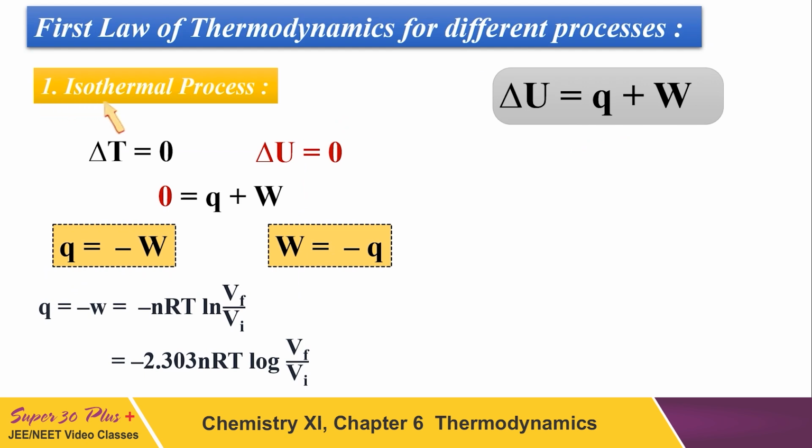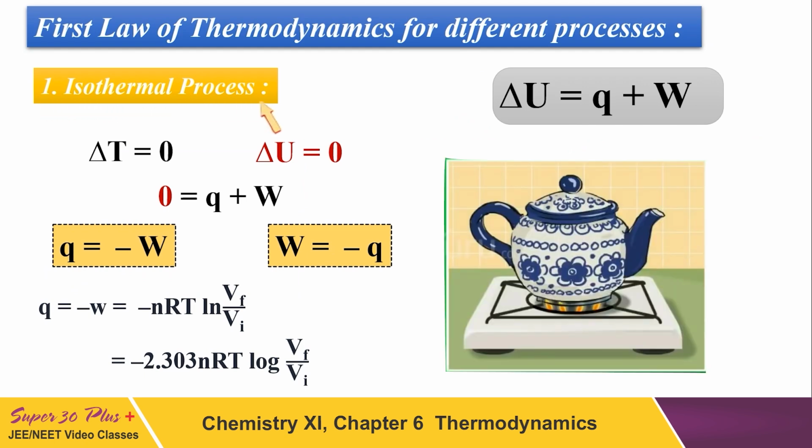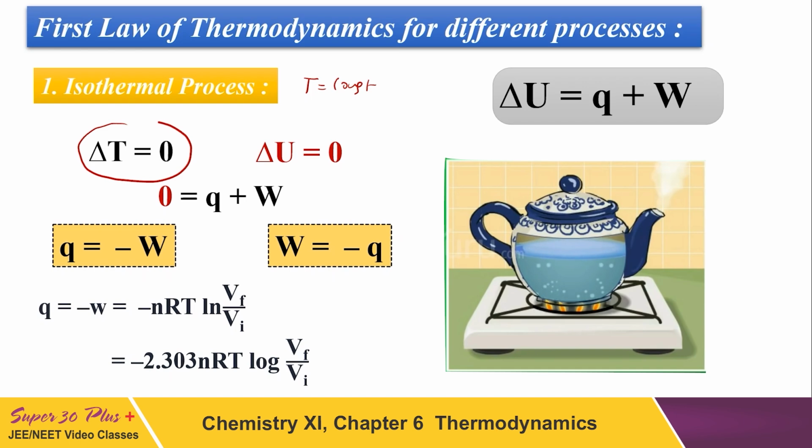In the isothermal process, isothermal means temperature remains constant, so change in temperature is zero, and eventually change in internal energy is also zero. Applying this condition to the first law, 0 equals q plus w, which leads to q equals minus w, or w equals minus q.